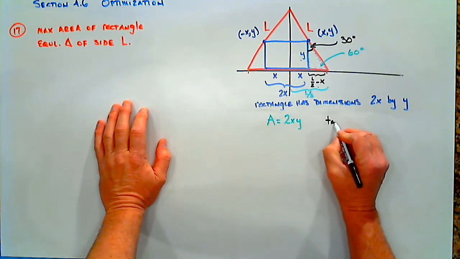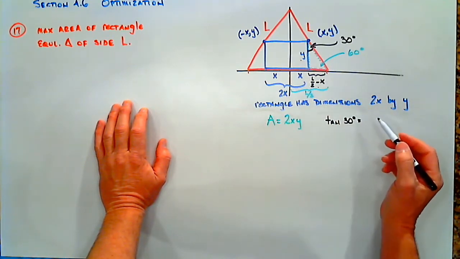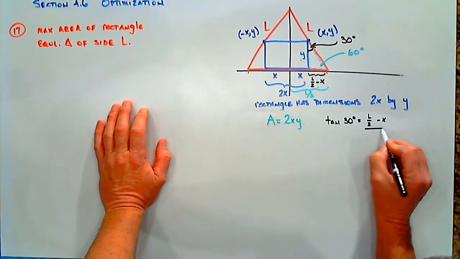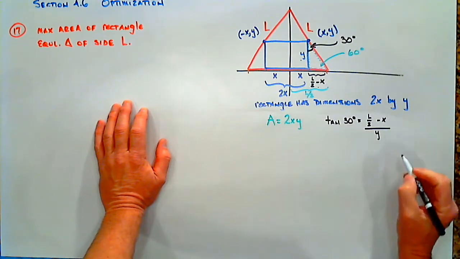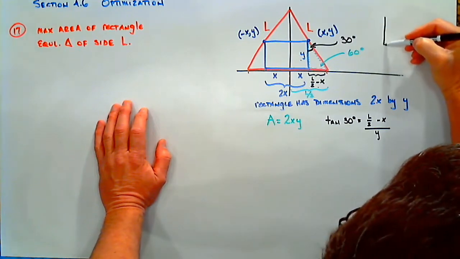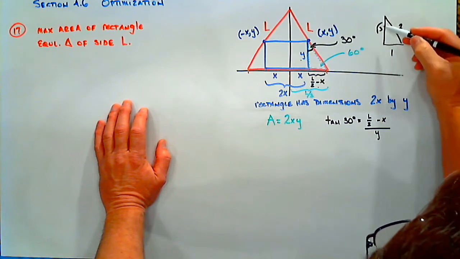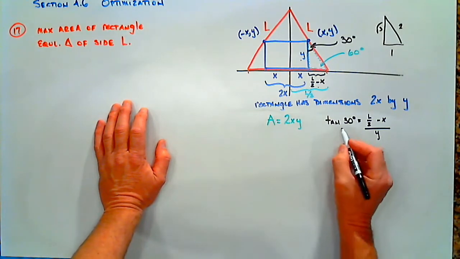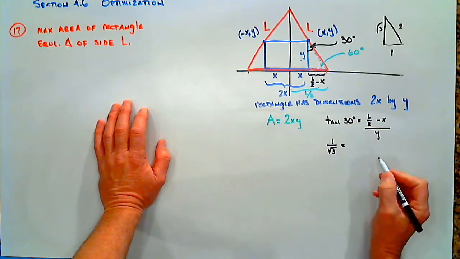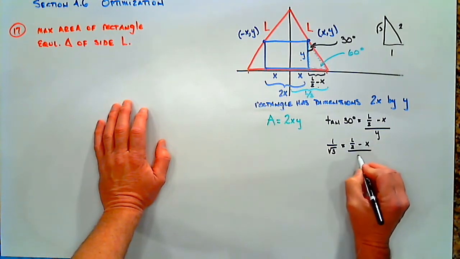We can say that tangent of 30 degrees is equal to the opposite side, which is L over 2 minus x, divided by the adjacent side, which is y. Now, we know what tangent of 30 degrees is. If we just quickly draw a triangle up here, we have 1, 2, square root of 3. Tangent of 30 degrees is 1 over root 3. So what do we have here? We have 1 over the square root of 3 is equal to L over 2 minus x, all divided by y.